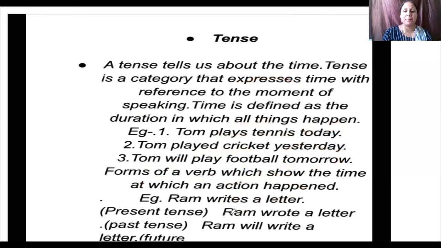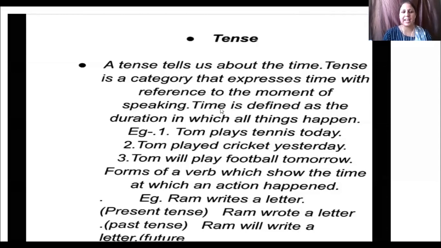In second example, we say, Ram wrote a letter. Our main verb is wrote. And in third example, we say, Ram will write a letter. Here, our main verb is will write. So when our tense is changed, our form of the verb also changed. So what is tense? Form of a verb which show the time at which an action happened.